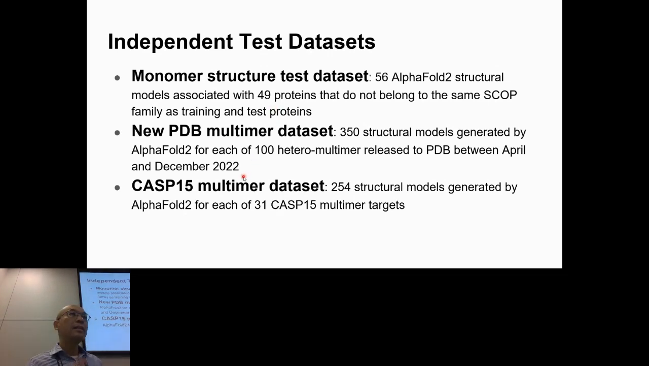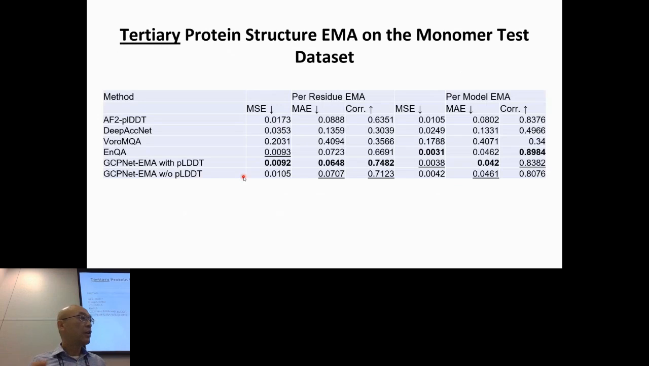And also we have another data set, the CAMEO multiple data set. We generated about 250 models for each target and use them to assess the method. Here are the results. First, the tertiary structure prediction results: how well it can assess the quality.